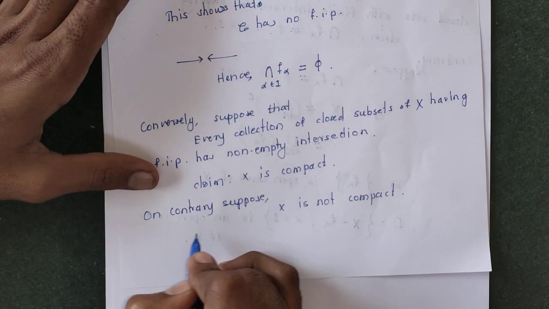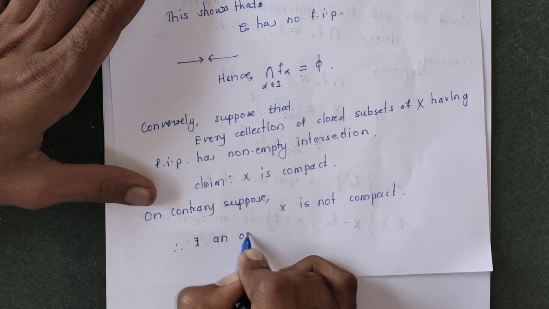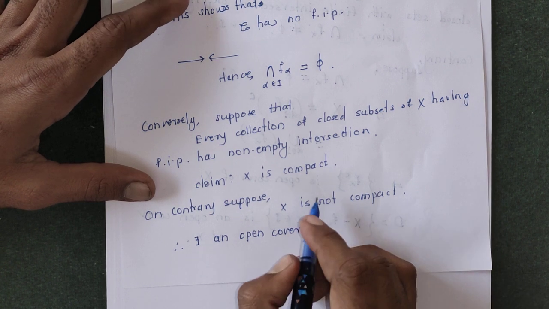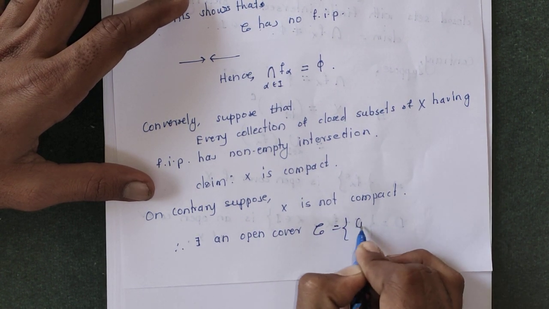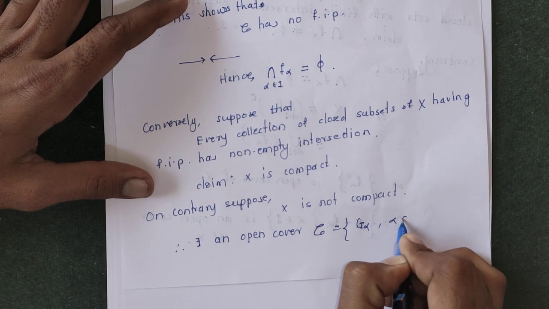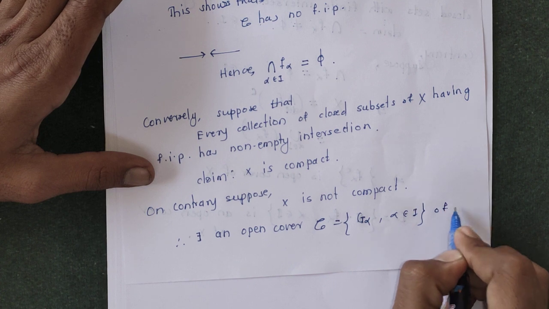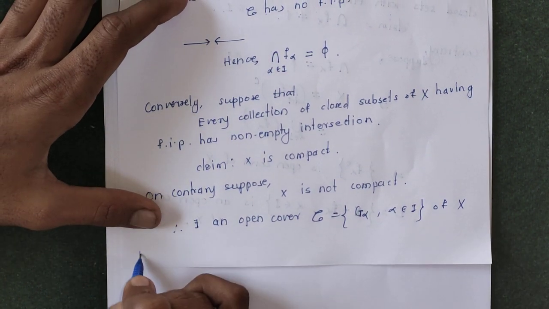So there exists an open cover. Suppose the open cover is script C equals G alpha, alpha belonging to the index set. This is an open cover of x which does not have any finite subcover.